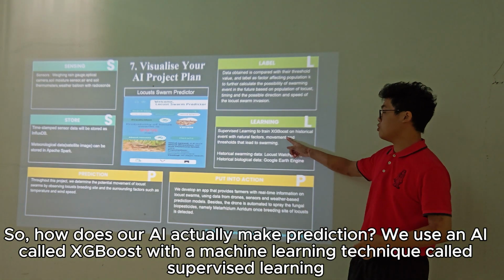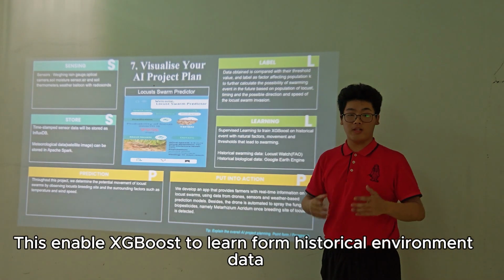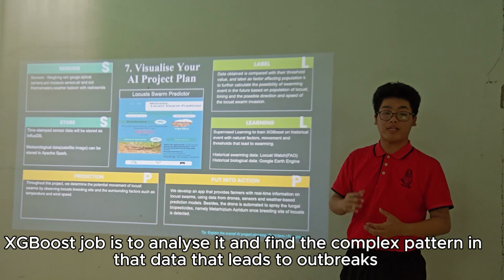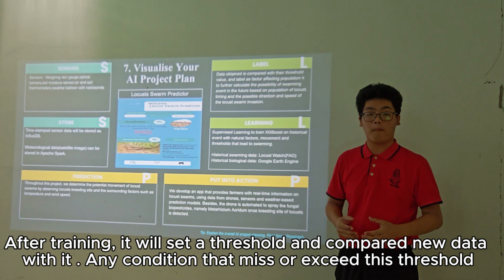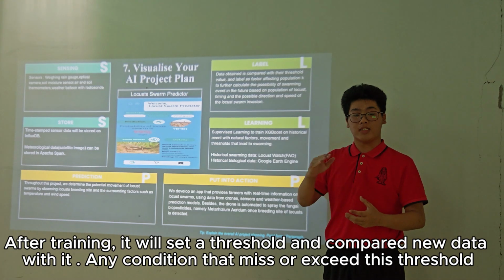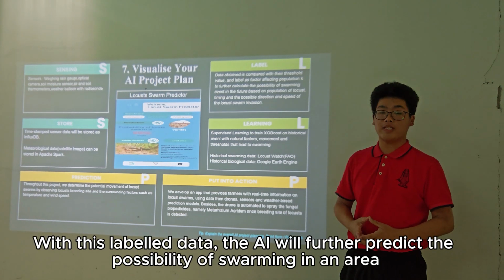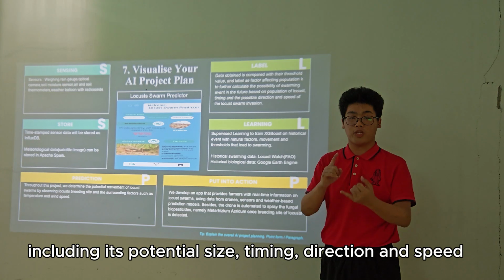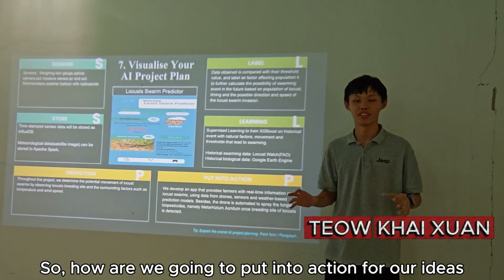We use an AI called XGBoost with a machine learning technique called supervised learning. This enables XGBoost to learn from historical environmental data. XGBoost's job is to analyze it and find the complex patterns in that data that lead to outbreaks. After training, it will set a threshold and compare new data with it. Any conditions that meet or exceed this threshold are labeled as high risk and the others as low risk. With this labeled data, the AI will further predict the possibility of swarming in an area, including its potential size, timing, direction, and speed. So how are we going to put our ideas into action?